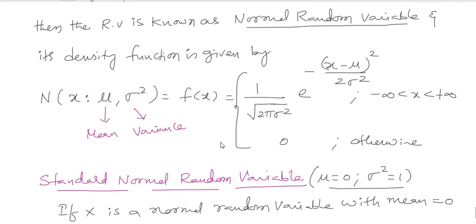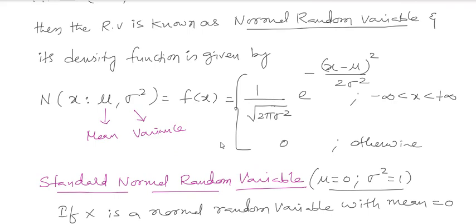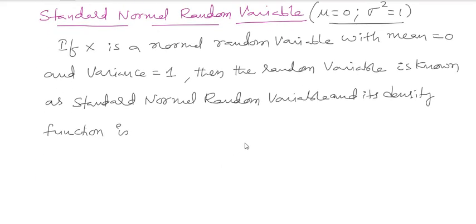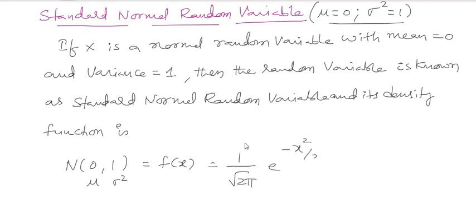So in the earlier case, if you substitute mean mu equal to 0, this is 0, so minus x square, and the sigma value will be 1, so 1 by root 2 pi e to the power of minus x square by 2. If I write the probability density function, which is N of 0 comma 1, so mean 0, variance is 1, which is mu, this is sigma square, which is equivalent to f of x, that is equivalent to 1 by root 2 pi e to the power of minus x square by 2.